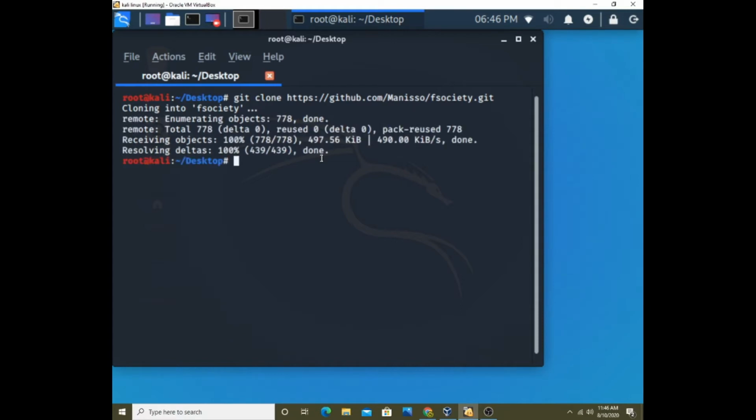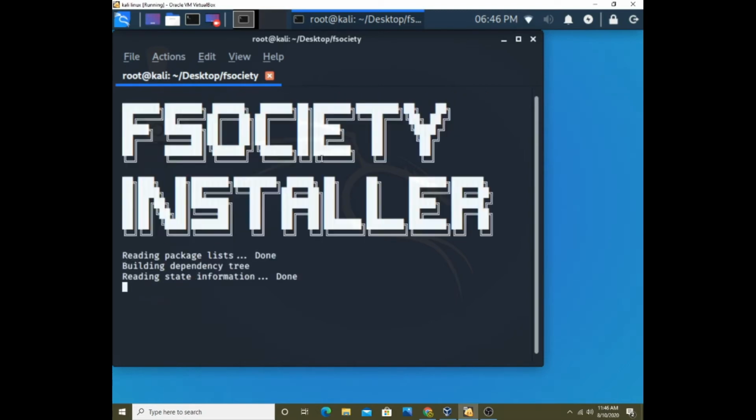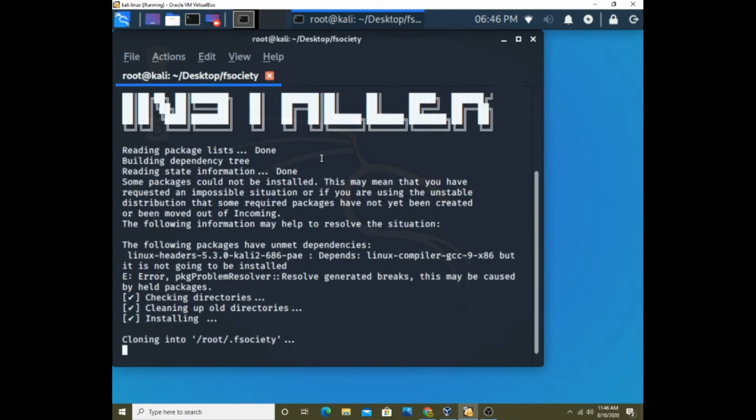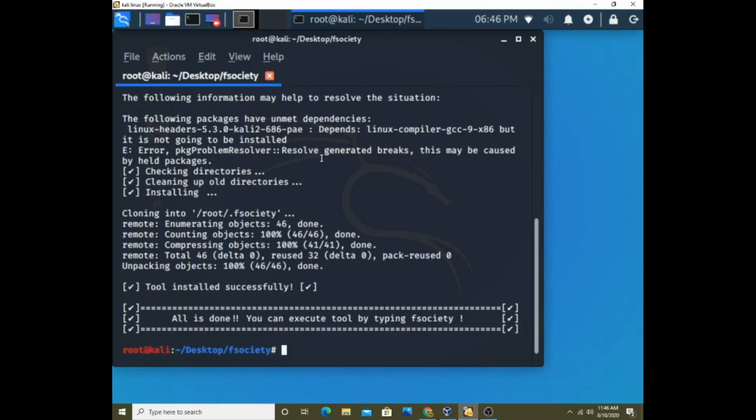So it is downloaded. Next command ls, cd fsociety. Next command again ls. Next command we will give bash install.sh. So it is starting installing. Almost done.